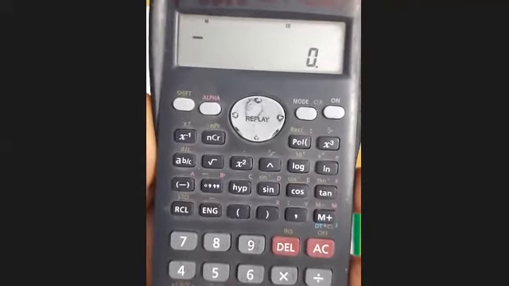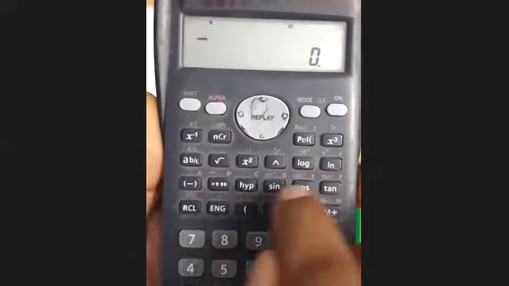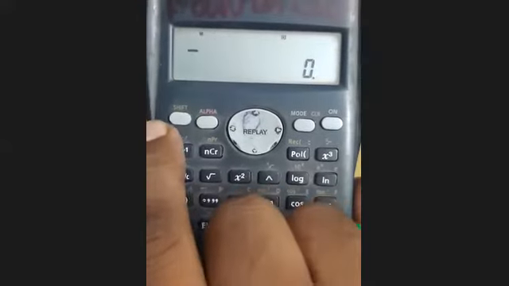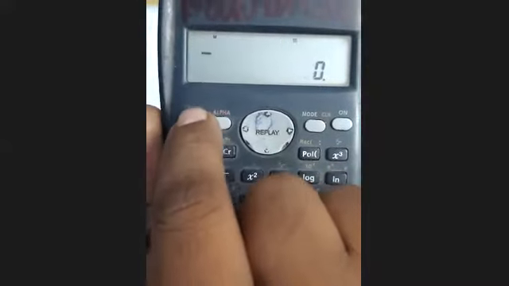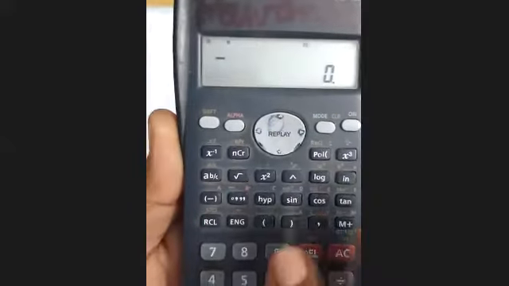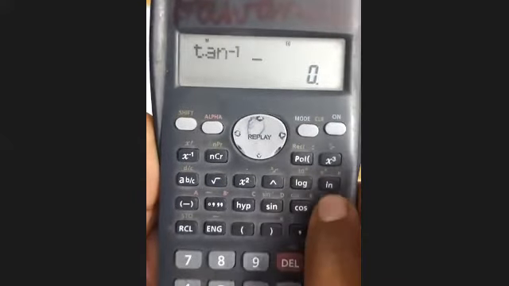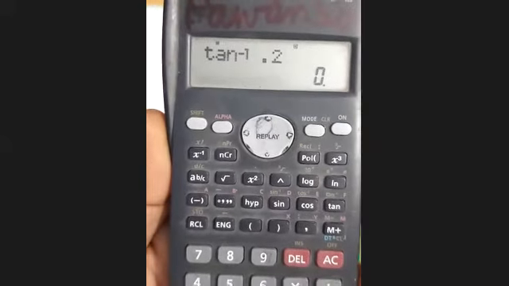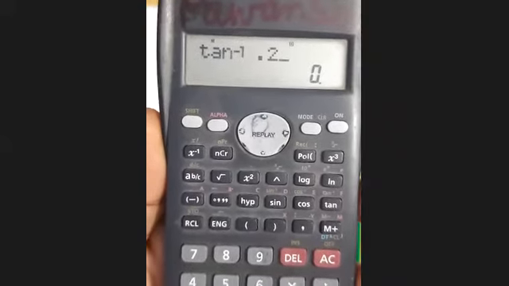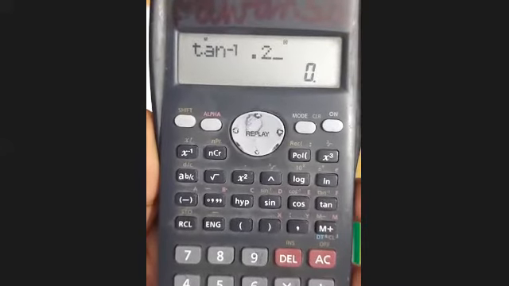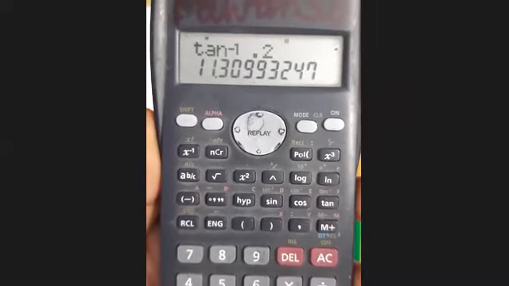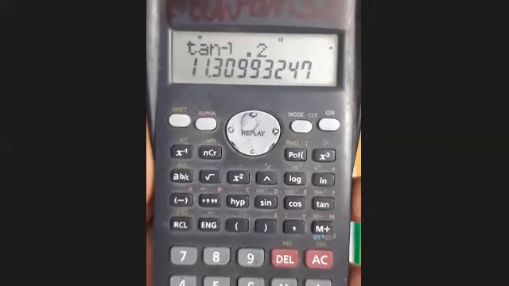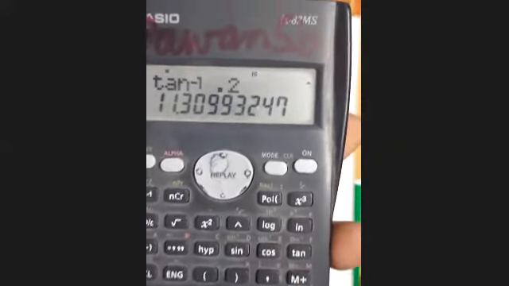How will you operate them? First you press shift, then tan inverse, then 0.2. Then you press the equal sign. It comes out 11.3 degree.